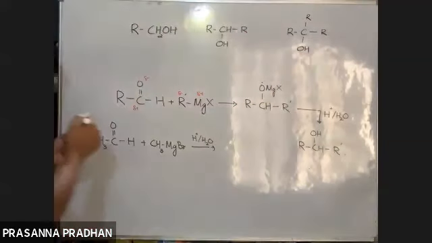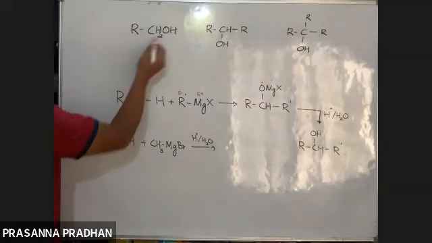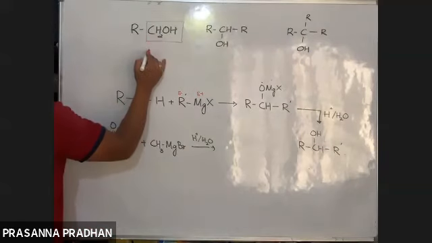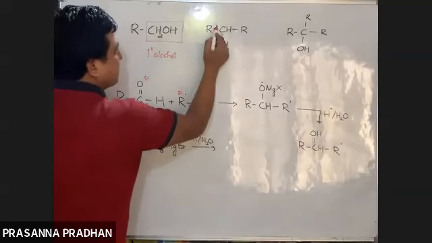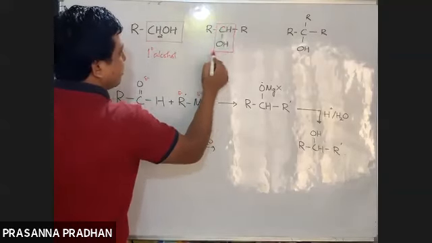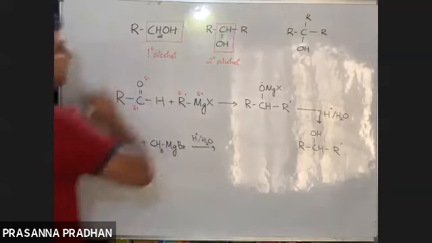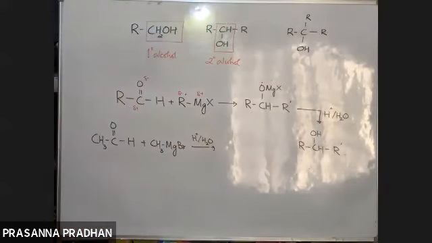So please remember this basic fact: in 1-degree alcohol, CH2OH is always present. In 2-degree alcohol, a CHOH grouping is present. If we have a CHOH grouping, it means we have a 2-degree alcohol.